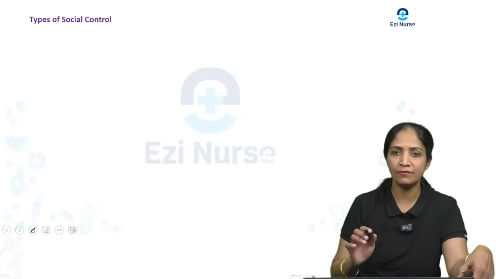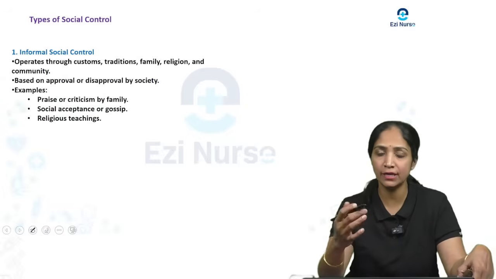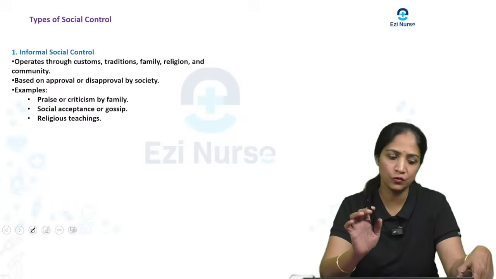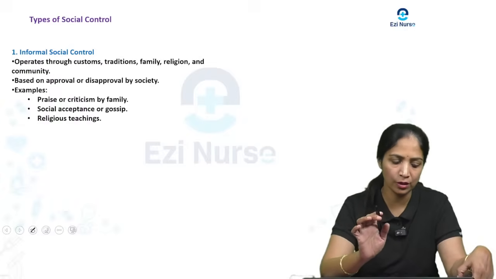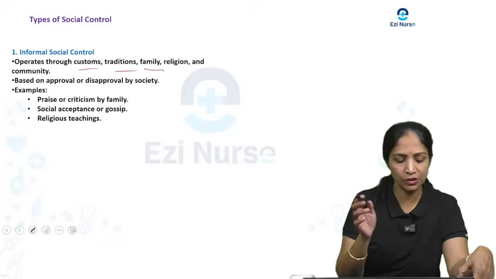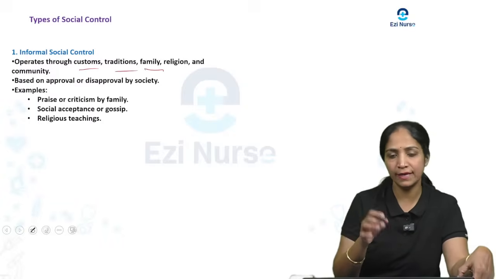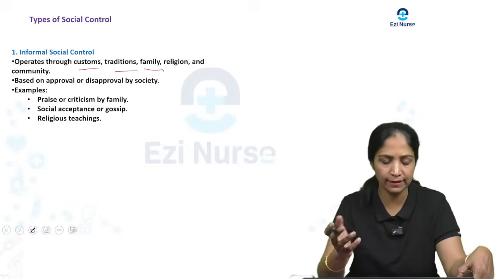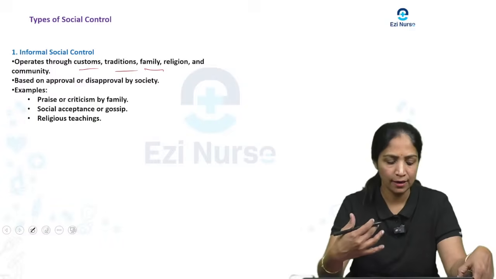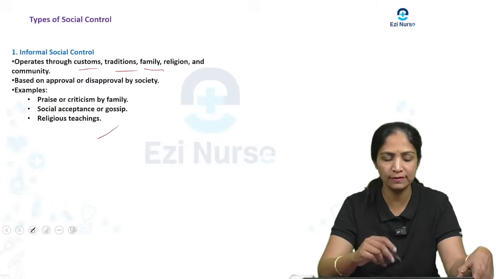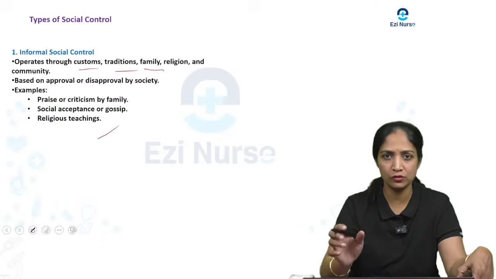Then coming to the types of social control, which are the main types? First one is informal social control. Usually informal social control operates through customs, traditions, family, religion and the community. It is mainly based on approval or disapproval by society. For example, praise or criticism by the family, social acceptance, gossip, or religious teaching, all these things come under informal social control.